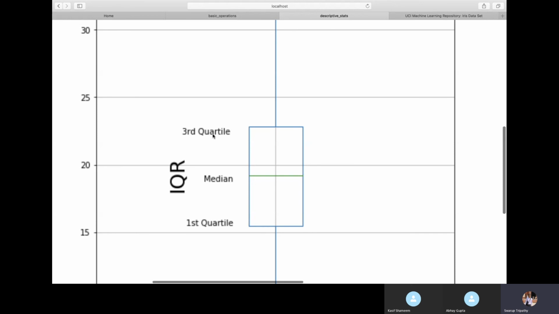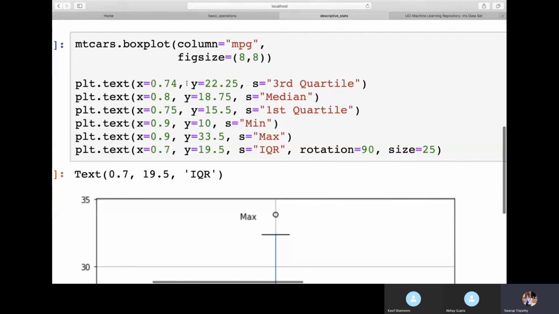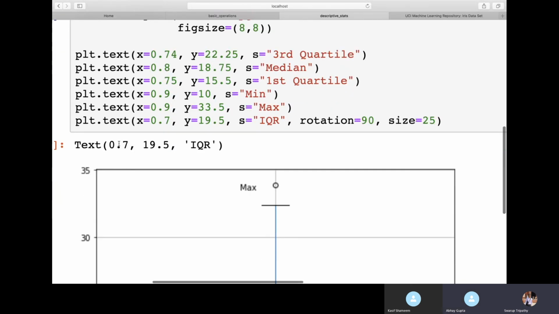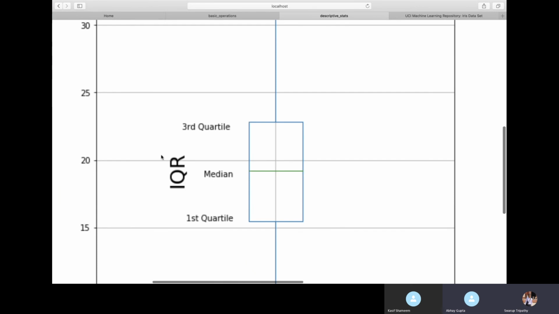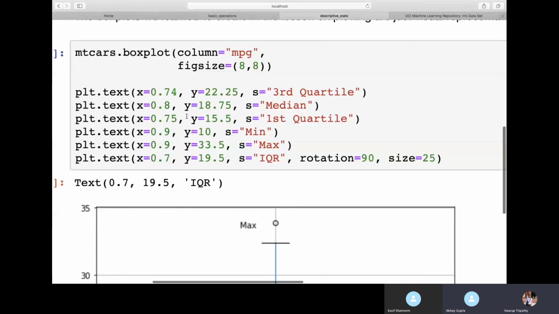This is like some manual work in matplotlib. Usually you don't do this. This is just to label saying, okay, this is what it is, this is what it is. You have to hard code what the x and the y are. So I have tried with a different combination. What might be x? Here I'm writing that x starts with 0.7. So I have given 0.74 as my x and y is 22.5. So 22.5 will be somewhere here, and there I'm writing this text saying third quartile.